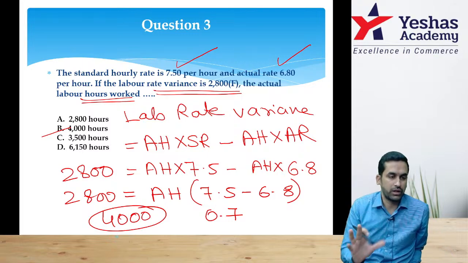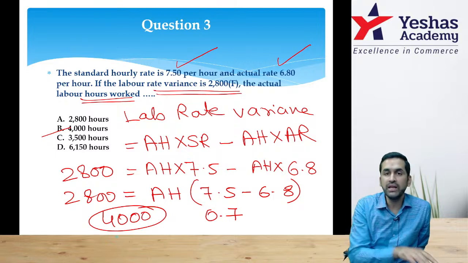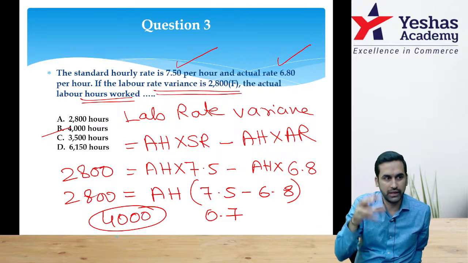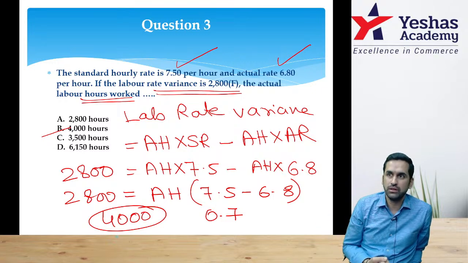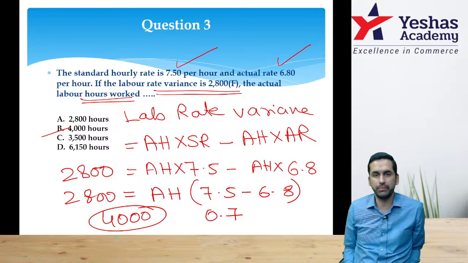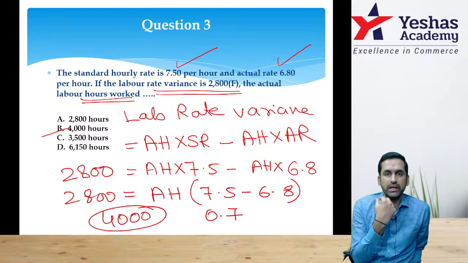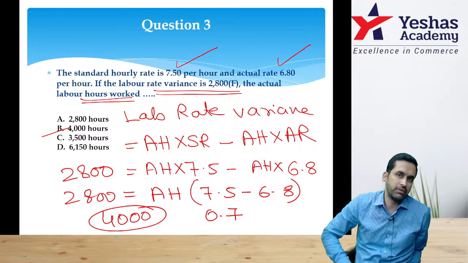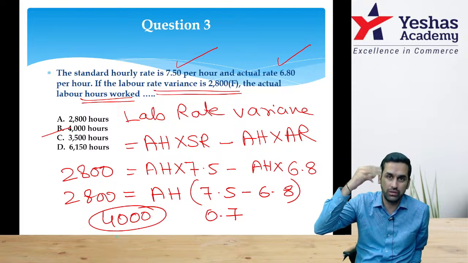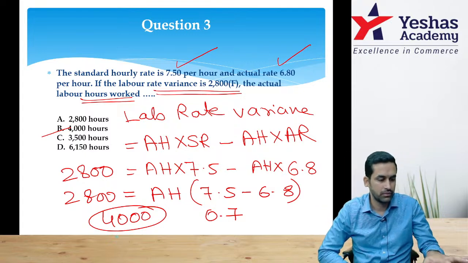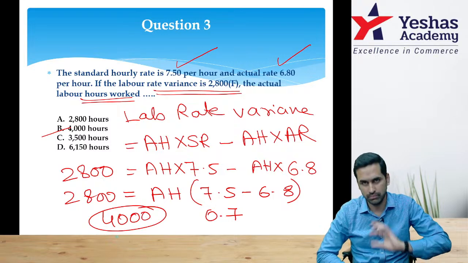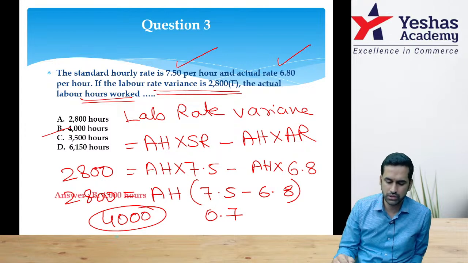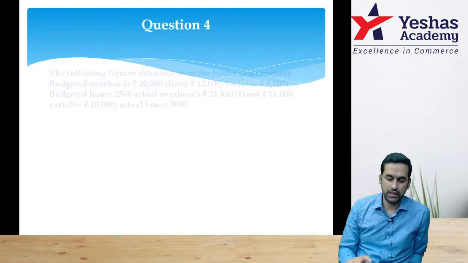You might have done it in a shortcut way, in a reverse working way. Anything is okay, and that too in MCQ. If you don't get the correct approach, you have 4 options. Put in each option and see where it works properly, because you already know 2,800 is a positive favorable number. Put in all the options and check which one is matching. Whichever matches, you tick, but that's the last option. Don't learn the subject in that style. But worst case scenario, put in all numbers in the exam and see which one works. Right, sir. Let's move on. Question number 4.